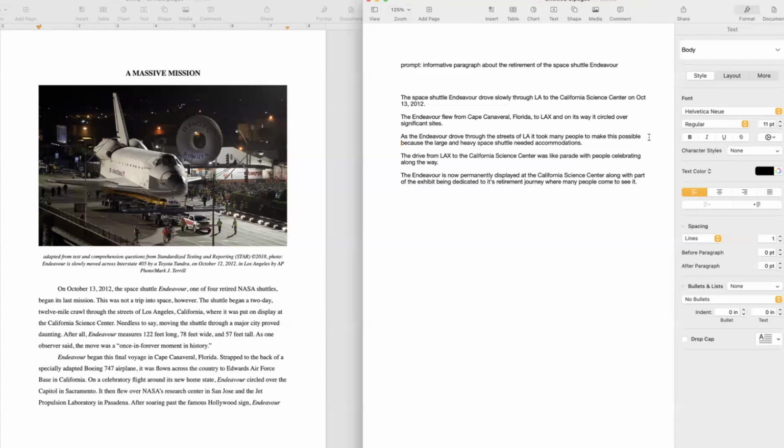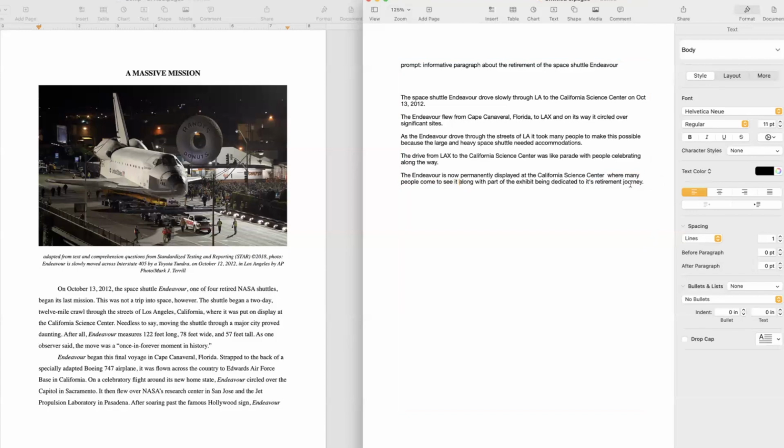The Endeavour is now permanently displayed in the California Science Center along with part of the exhibit being dedicated to its retirement journey, where many people come to see it. Well, okay, let's put the where many people come to see it. Is now permanently displayed at the California Science Center, where many people come to see it. That just sounds awkward too. Along with part of the exhibit. The Endeavour is now permanently displayed in the California Science Center, along with part of the exhibit being dedicated to its retirement journey.